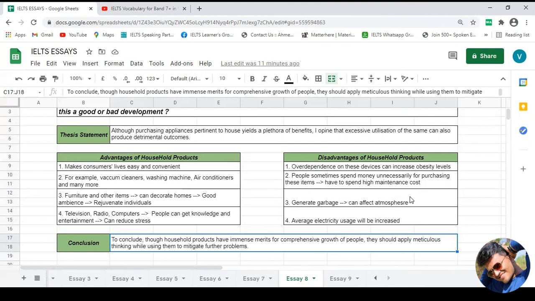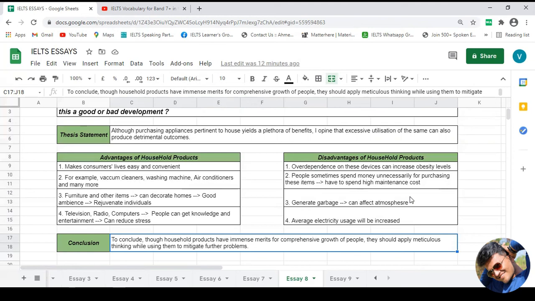What can be done? The answer to that question would be that the use of these products should be done in a proper way. And who can do that? People themselves. So that is the general idea of your conclusion.